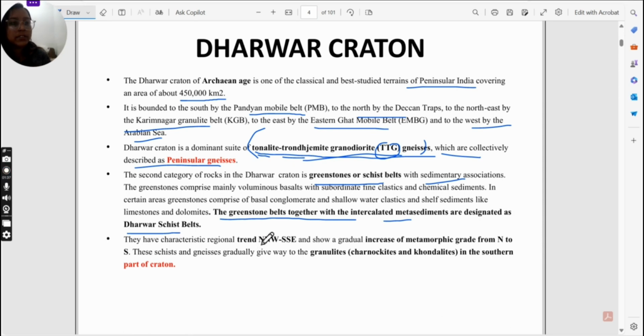The regional trend of this area is north-northwest to south-southeast, which shows a gradual increase of metamorphism from north to south. So if this is the Indian map, as we move from the north to the southern part, the grade of metamorphism will increase. That is why we are getting gneiss and schist here, which are high-grade metamorphic rocks. These schist and gneiss gradually give way to granulites. Along with that, we will get granulites too, which are charnockites and khondalites in the southern part of the craton.